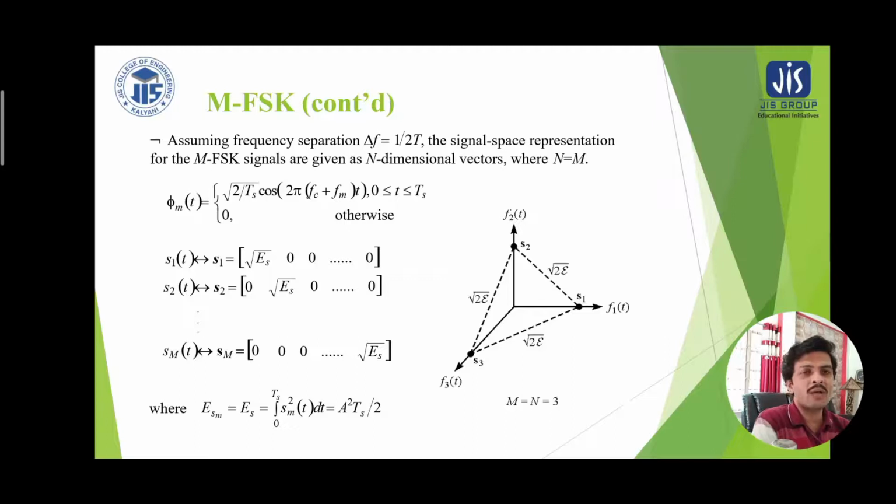Only the angular distance of this signal vector will exist. So here three symbols are shown with a time domain signal. Therefore the energy Esm is equal to integration 0 to Ts sm square t dt. So this gives A square Ts by 2 as the energy. Therefore the magnitude is the square root of such energy, which is A times square root of Ts by 2.